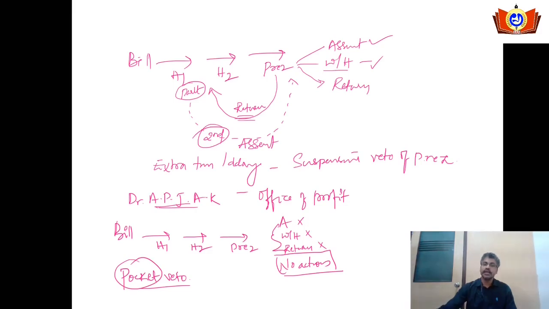The pocket veto means that he will not take any action. It will be lying on the table or somewhere else. That doesn't matter, but he will take no action with respect to that. Till what time, or what is the time period the Indian president can enjoy the pocket veto with respect to any of the bills? This has not been mentioned in the constitution, so it could be indefinite. If you ask when he is going to give assent to that one, or when he is going to consider that thing, that depends on his discretion.